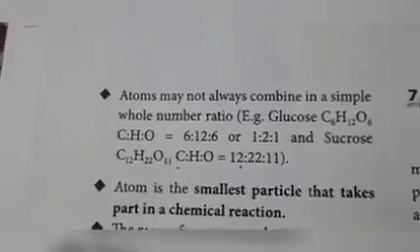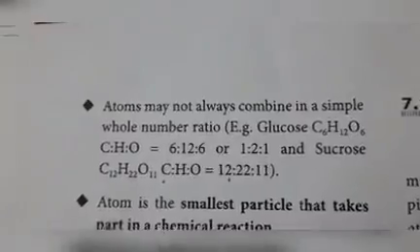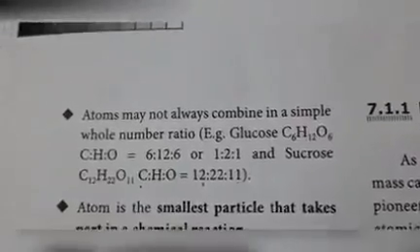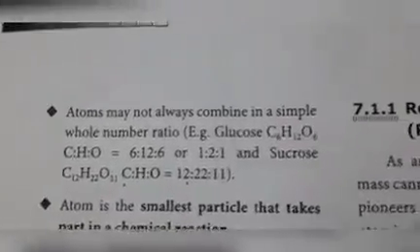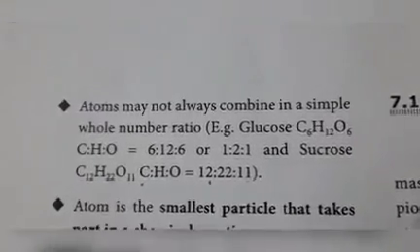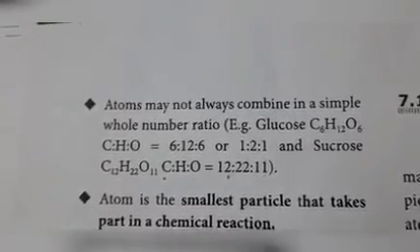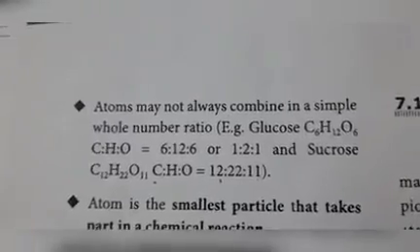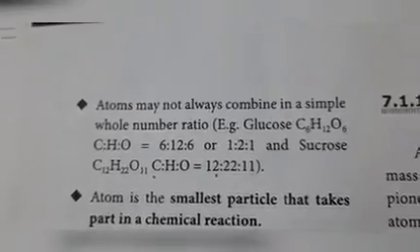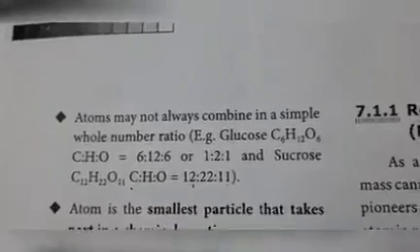But that is not a must. Atoms may not always combine in a simple whole number ratio. It may be complex also. It may be a bigger ratio also. See the example, glucose. Glucose molecular formula is C6H12O6. What are the elements present here? Carbon, hydrogen, oxygen. How many carbon, how many hydrogen, how many oxygen? 6 carbon, 12 hydrogen, 6 oxygen.